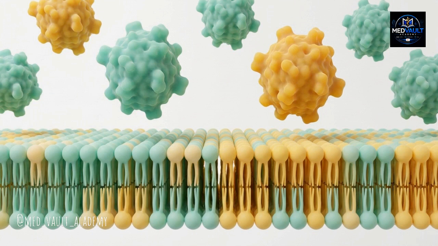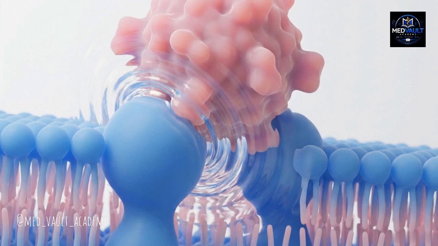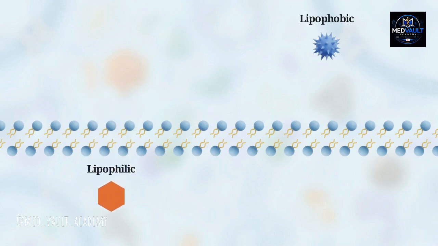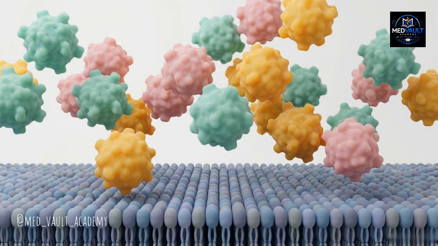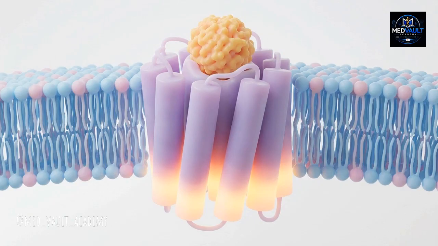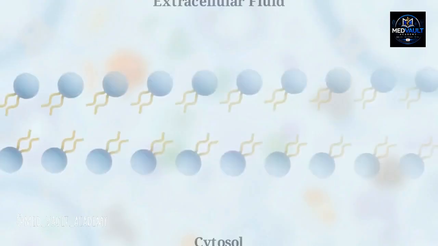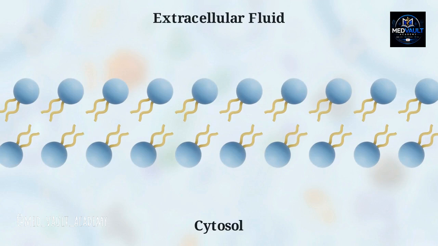Hydrophilic or lipophobic ligands, including peptide hormones and catecholamines, are physically repelled by the membrane. They are locked in the extracellular fluid. This physical constraint is visible here. The lipophilic structure glides through the bilayer, while the lipophobic molecule strikes the surface and is forced back. Because these ligands cannot physically enter the cell, they require transmembrane receptors to translate their presence into an internal chemical command. The G-protein-coupled receptor, or GPCR, is the primary translator of lipophobic signals.